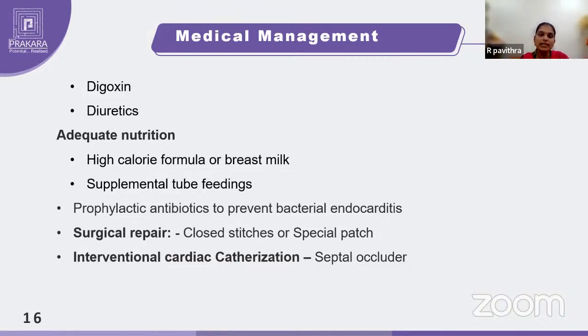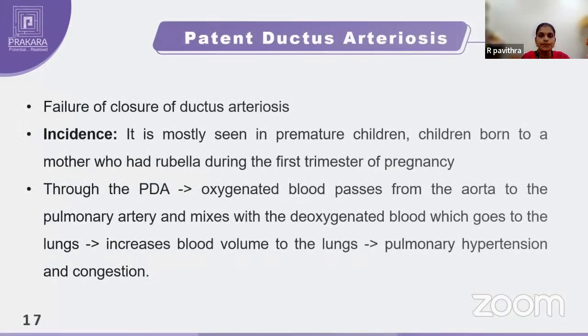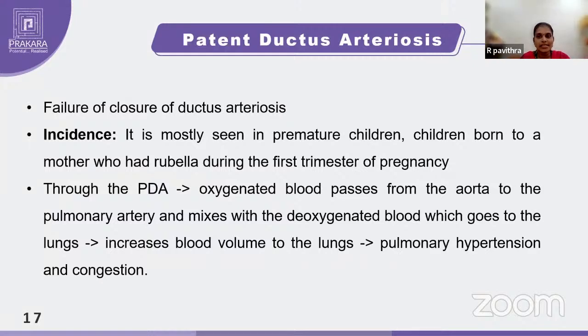Surgical repair will be done using closed stitches. Interventional cardiac catheterization will be done with a septal occluder. Okay, they will be closing the septum. So that's all with this ventricular septal defect. We will move on to the other topic, that is patent ductus arteriosus.